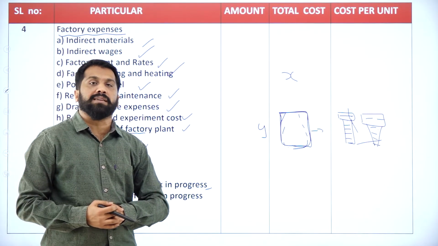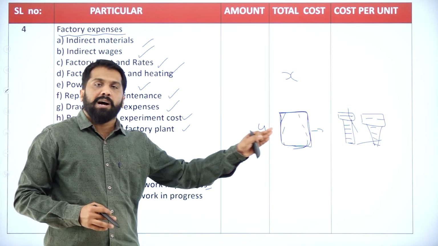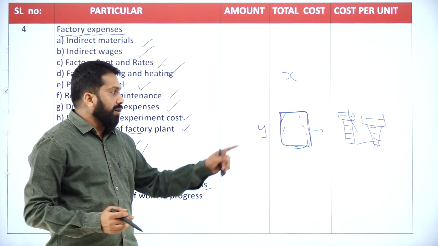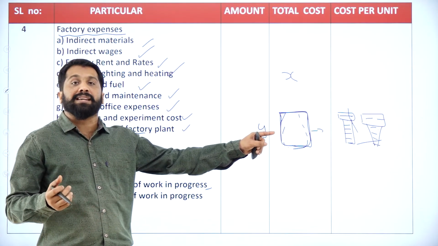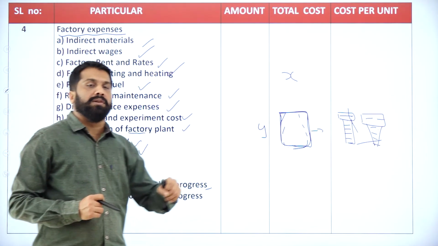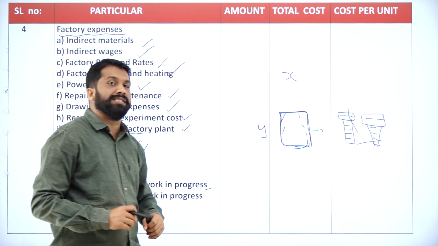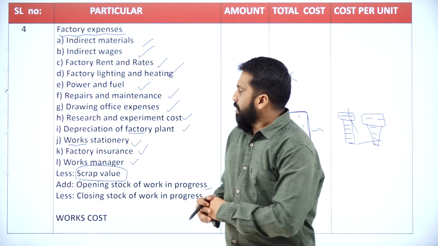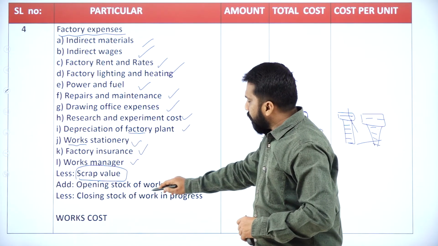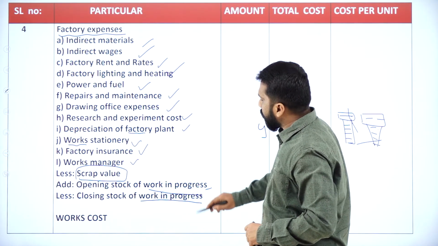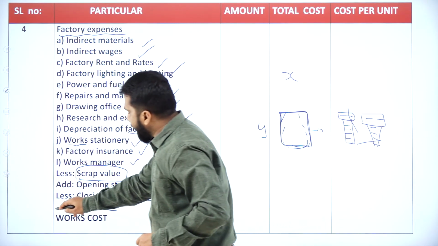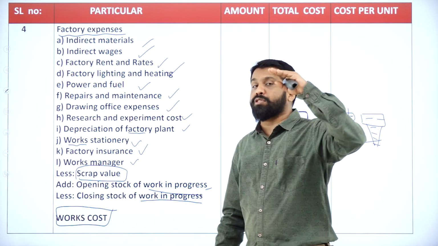Those scrap, what can you do? You can sell it to outsiders as scrap. Whatever metal scrap you sell, that is an income for you. So from all your expenditure, you are supposed to minus those scrap expenditure. Now, opening stock of work in progress minus closing stock of work in progress, you will get work cost. Your prime cost is over.